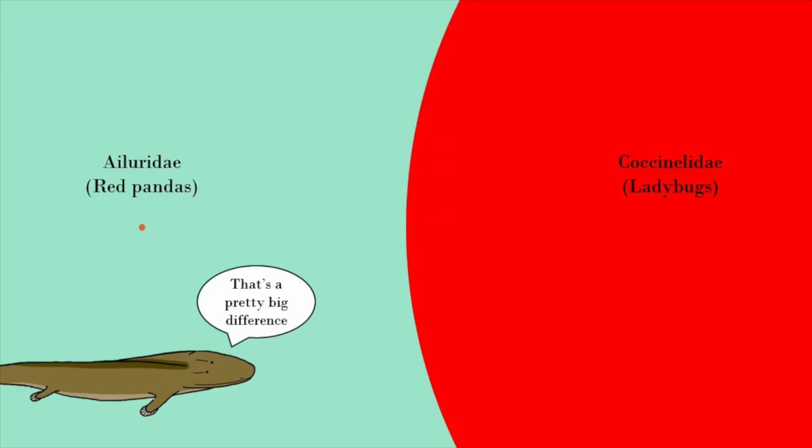For example, the family Ailuridae, the red pandas, contains 24 known species, both living and extinct, and the family Coccinellidae, the ladybugs, has over 6,000 described species. Both are classified as families, despite ladybugs having several hundred times more known species, even considering their sparse fossil record.